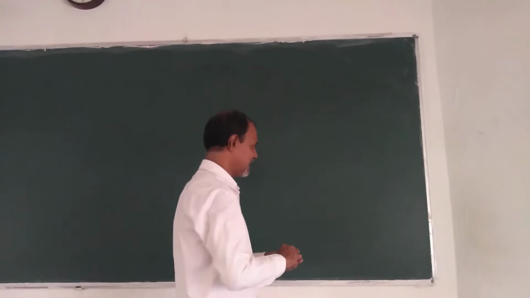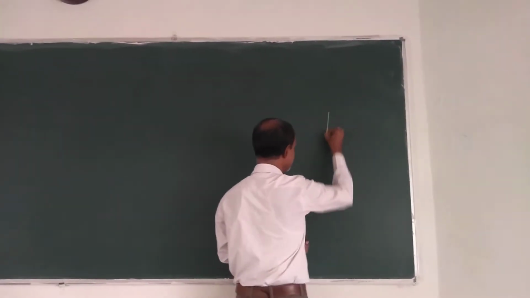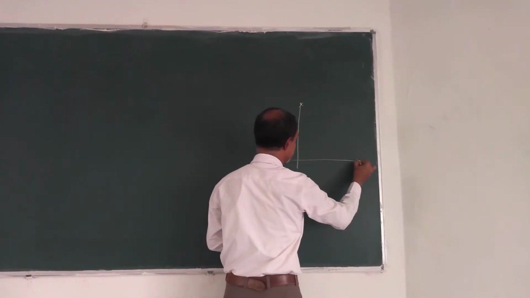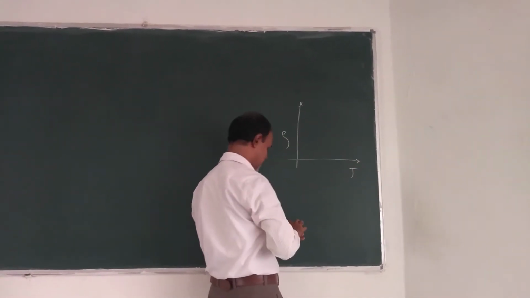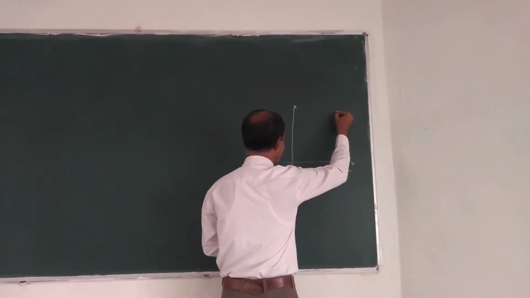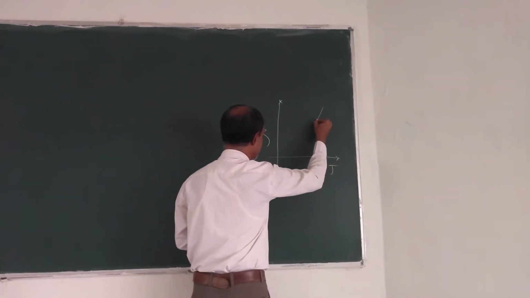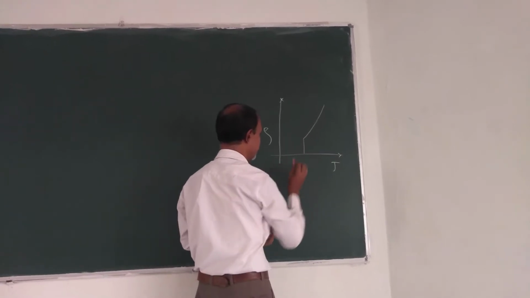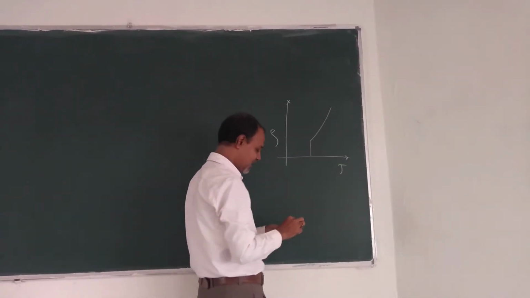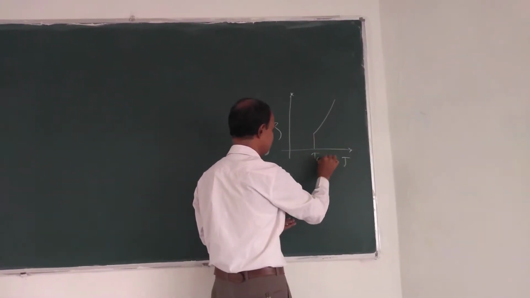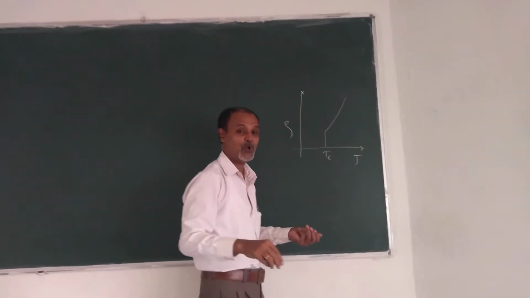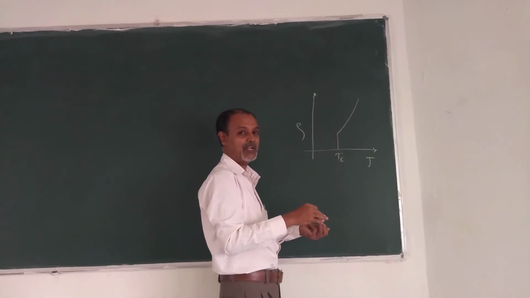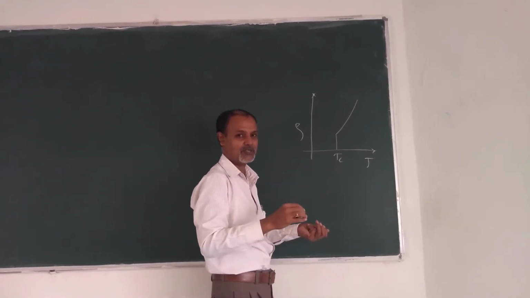This can be represented graphically in this way. The resistivity rho is drawn against the temperature. It is found that the resistivity drops slowly, and at a particular temperature it becomes directly zero. This temperature is therefore known as the critical temperature. Below the critical temperature, these materials become superconducting materials or superconductors.